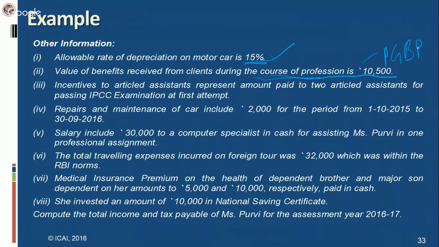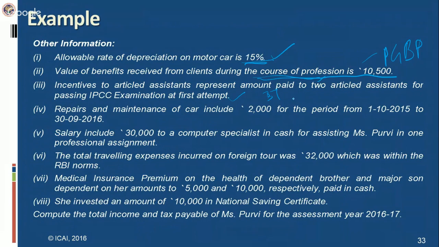This is not included above in the income and expenditure account, so we have to make an adjustment for this income. Incentive represents the amount paid to article assistants for passing IPC section 80%. It pertains to a professional income. It's relating to the profession itself. Under section 37, by way of general provision, it is allowable as deduction. So this is allowable. It is already debited, so we don't have to make any adjustment.